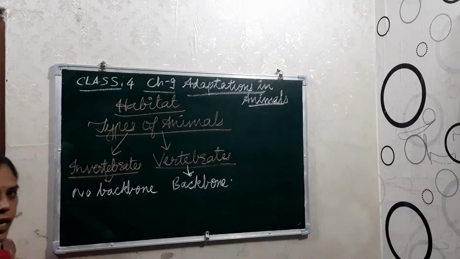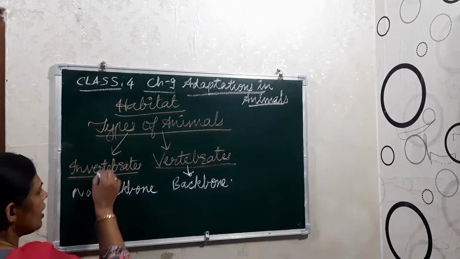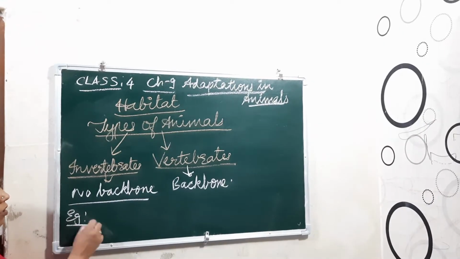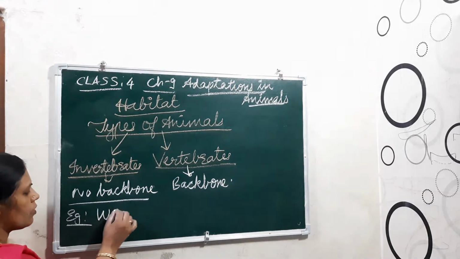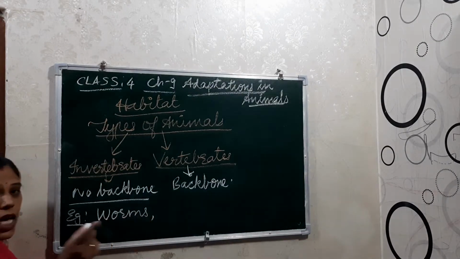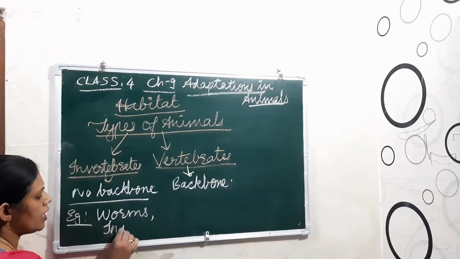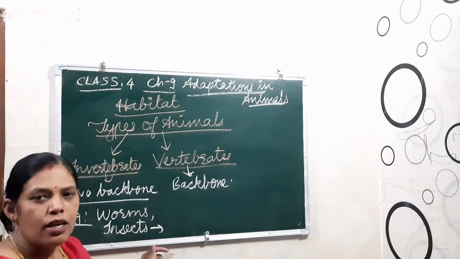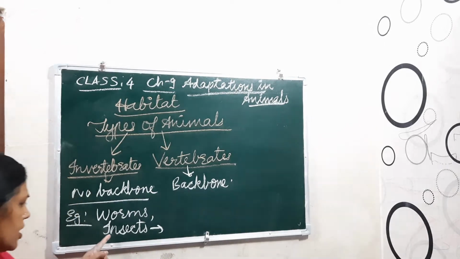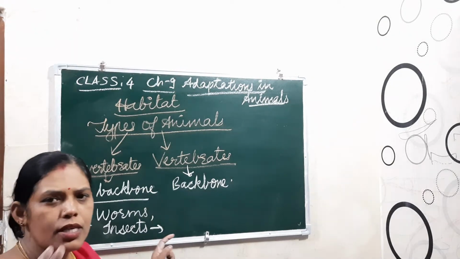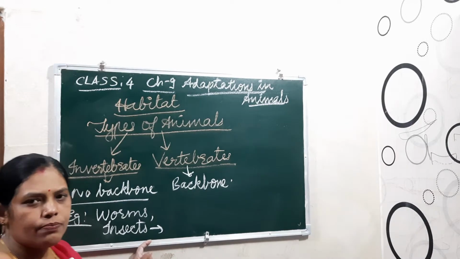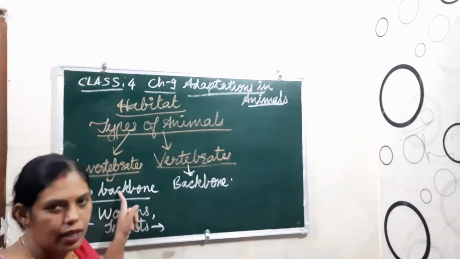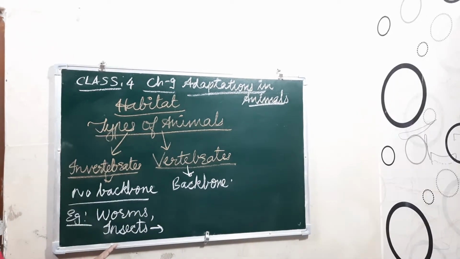Now children, examples of invertebrates are worms, all kinds of worms, and all kinds of insects like housefly, butterfly, grasshopper. These all do not have a backbone. So they all come under invertebrates.